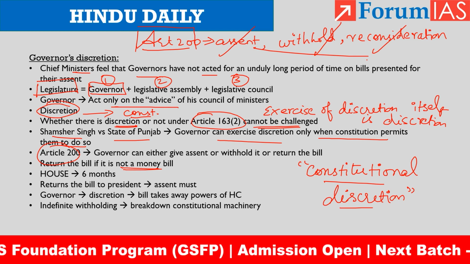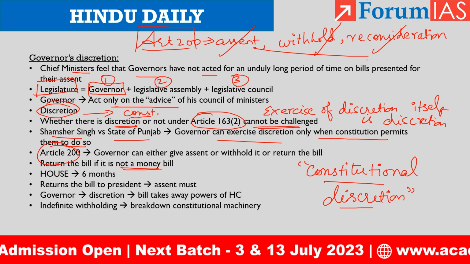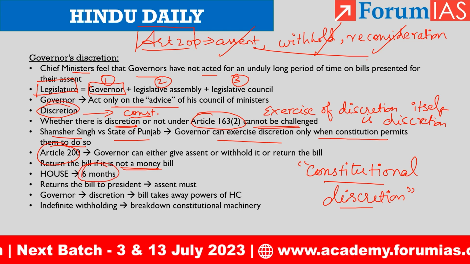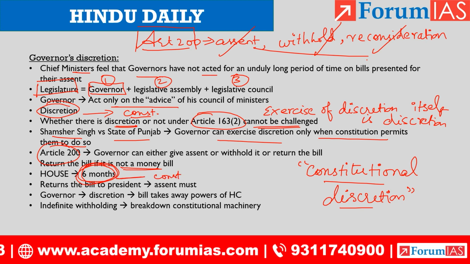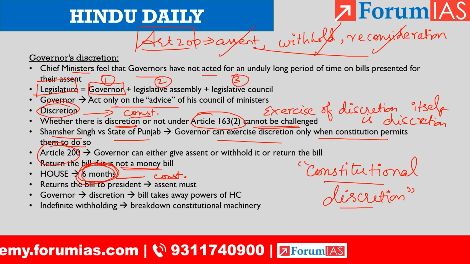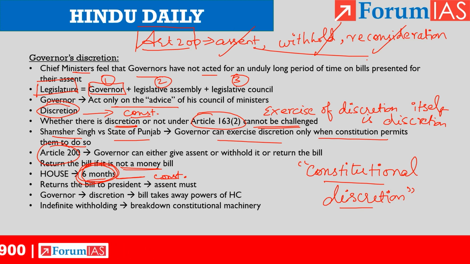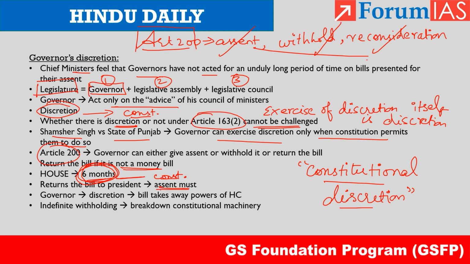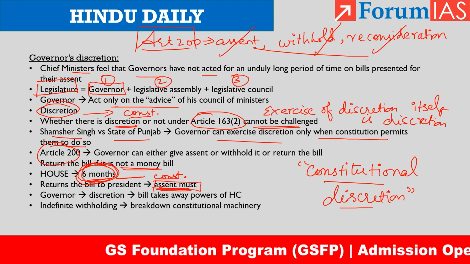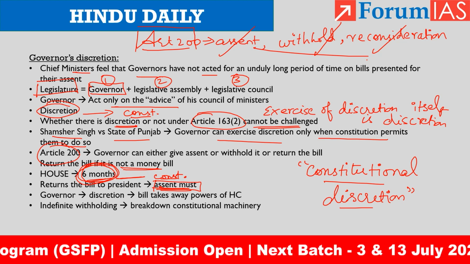Alright, so when he returns the bill for reconsideration, the House has 6 months time to act on it. And this 6 months time period is mentioned in the Constitution itself. A similar time limit is not mentioned for the governor when he has to give assent. Okay. So, after 6 months, if the bill is returned to the governor with or without recommendations, the governor has to give assent. Right? In this case, he cannot even withhold his assent according to the Constitution.